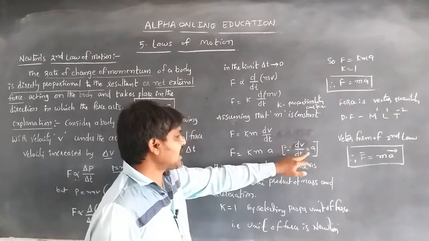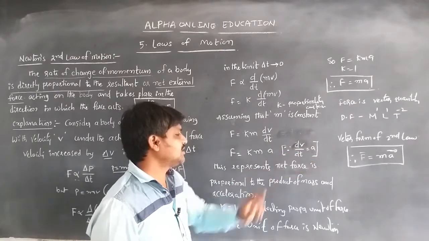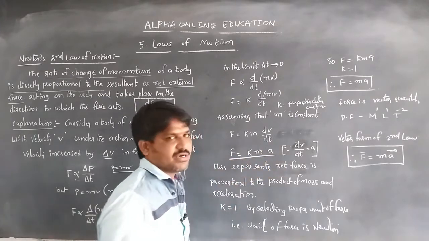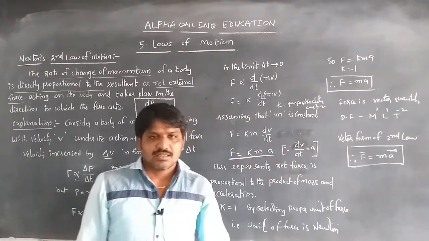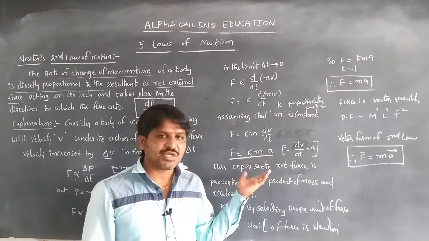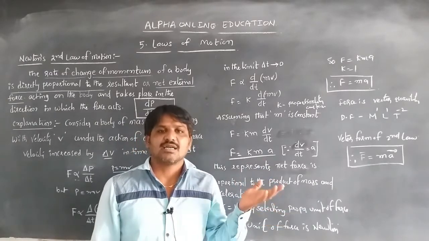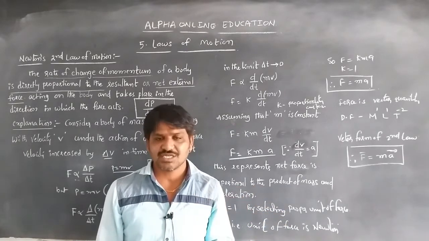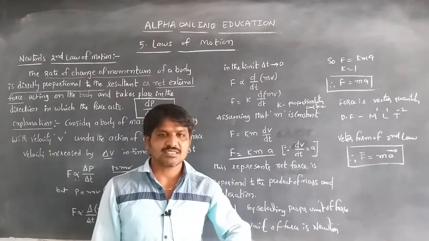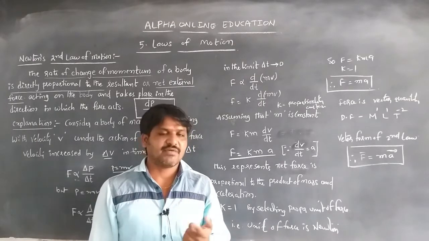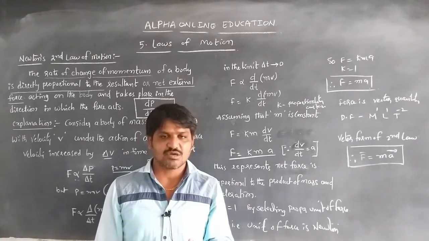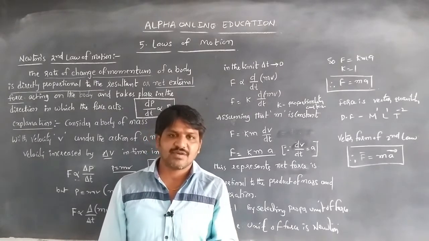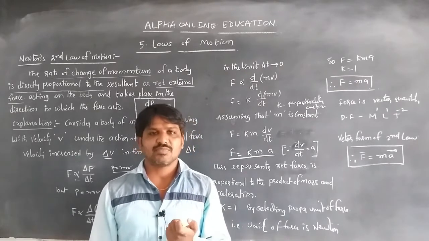Substituting dv by dt is equal to a in the equation, we get F is equal to kma. This is the equation for the force. This equation represents that the force is proportional to the product of mass and acceleration of that body. Whenever we assume the mass is constant, then the velocity changes, and if the velocity changes, that is considered as acceleration.